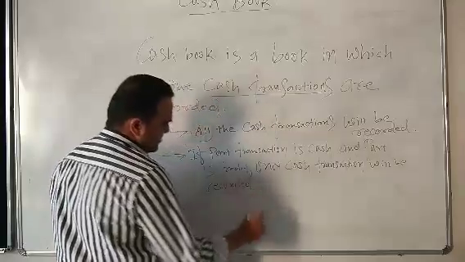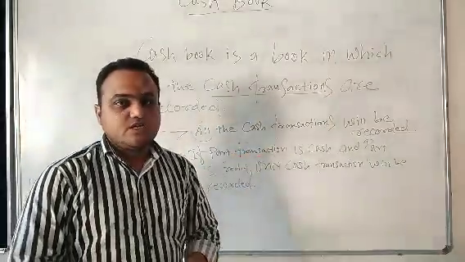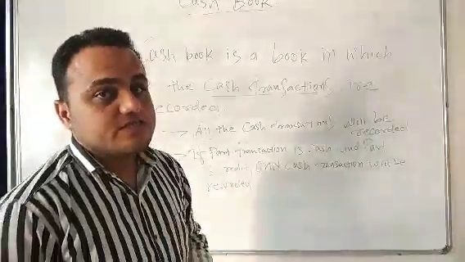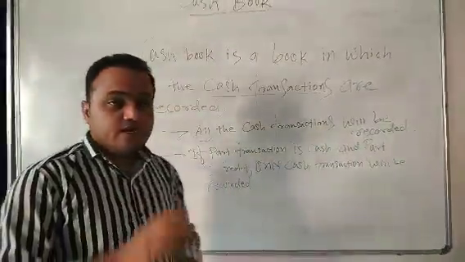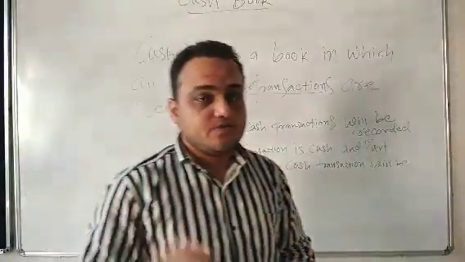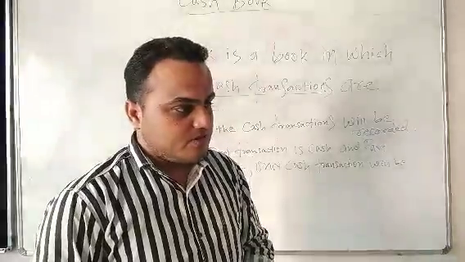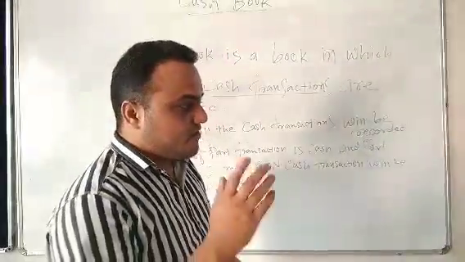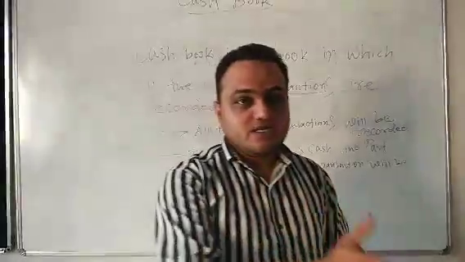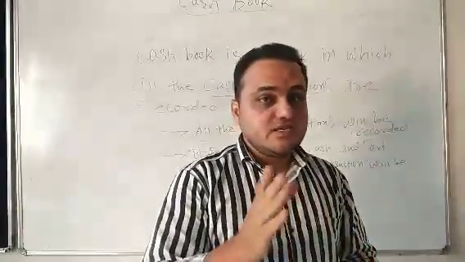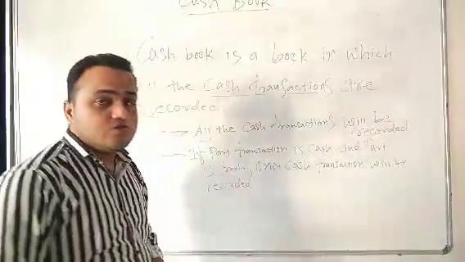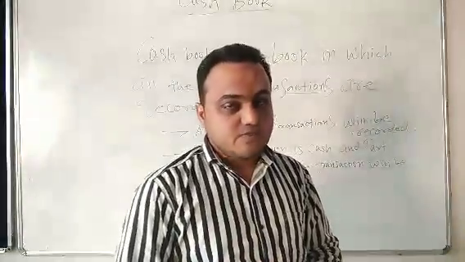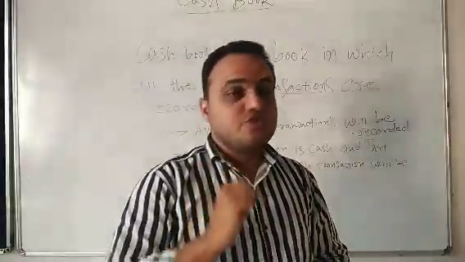Students, I repeat once again, if in your transaction half the transaction or part of the transaction is cash and part of the transaction is credit, then we'll consider only the cash portion, not the credit portion. In the last few lectures we discussed that in the purchase book and sales book, if part of the transaction is cash and part is credit, then we take the full transaction as a credit transaction. But here the rule of the cash book is that if part of the transaction is cash and part is credit, then only the cash portion will be taken.